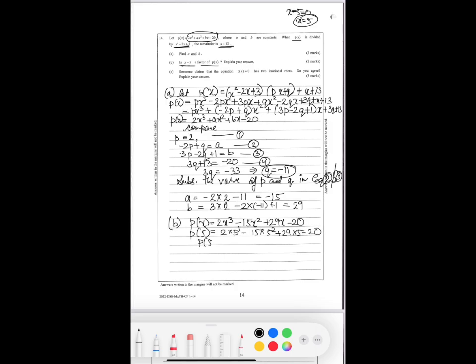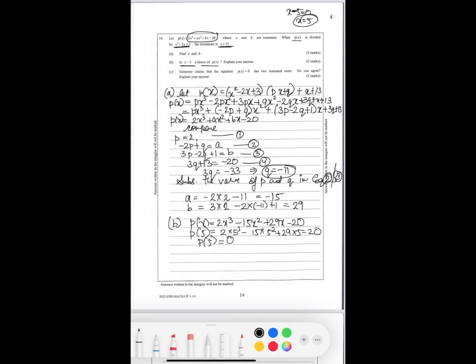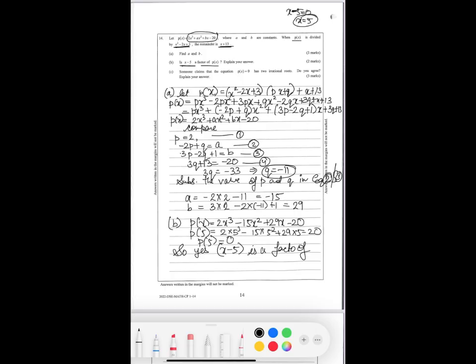Put it in and find it from the calculator, which is coming 0. So yes, x minus 5 is a factor of p(x).